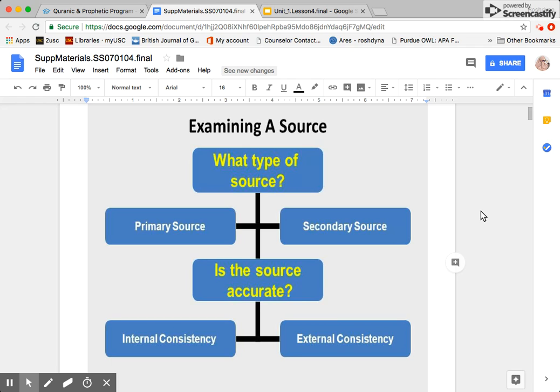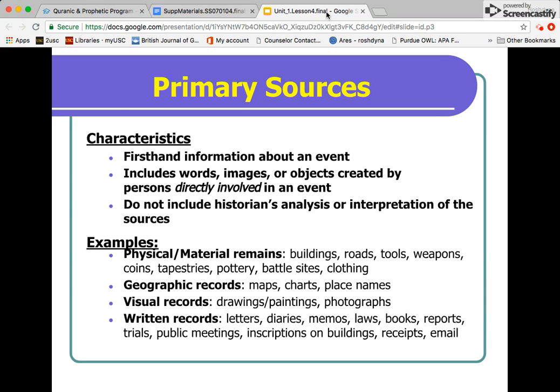So the first thing we looked at was a letter to Paris. Was it a primary source or secondary source? It was indeed a primary source. And then we went through some checks to see if it was internally consistent and then if it was externally consistent. Okay? So when we move here, primary sources, we talked about, are firsthand information about an event.